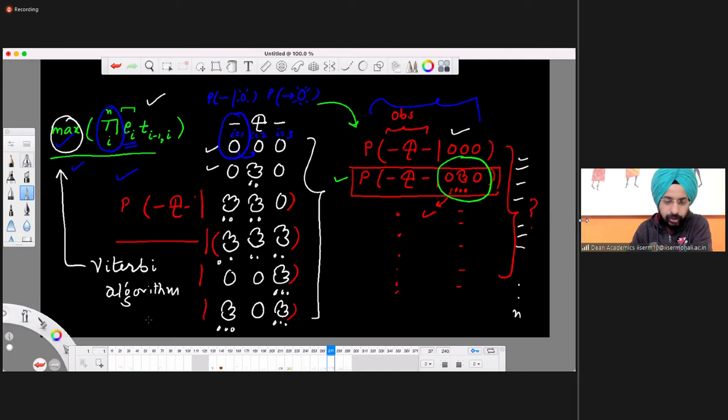Now, talking about the Viterbi algorithm, this is outside the scope of this course, but you will learn about this algorithm in Bio 4.1 because HMM is not restricted to chromatin types only. People also use it for gene prediction, coding and non-coding regions. Coding is one state, non-coding is another state.